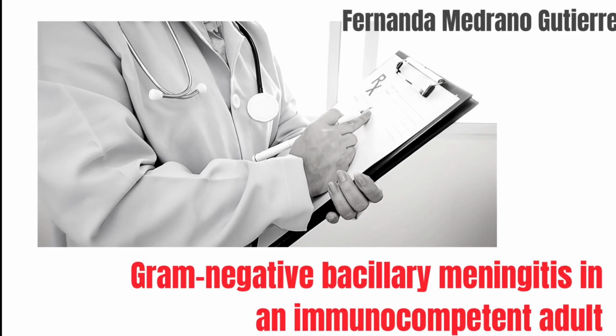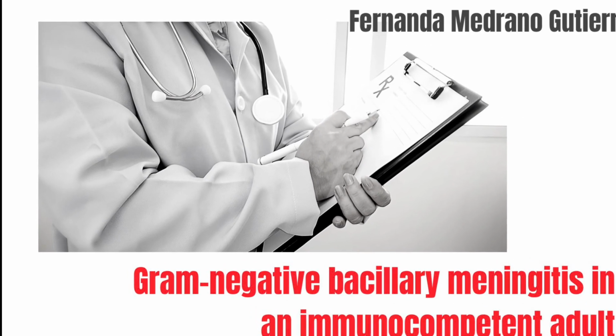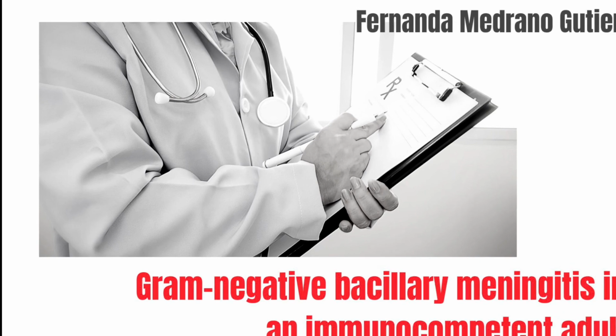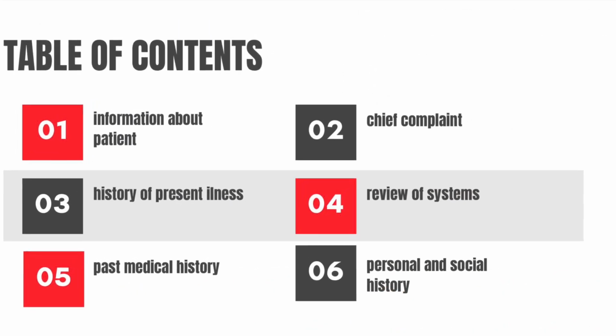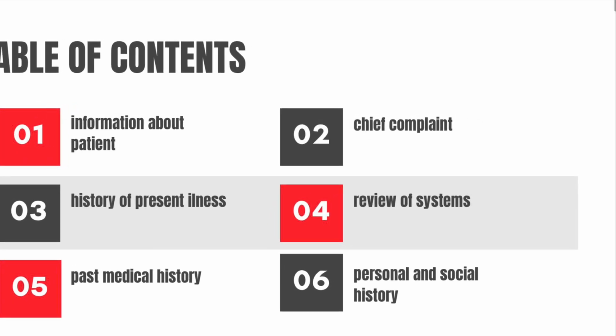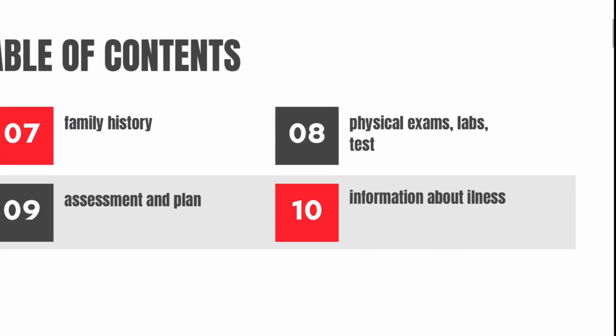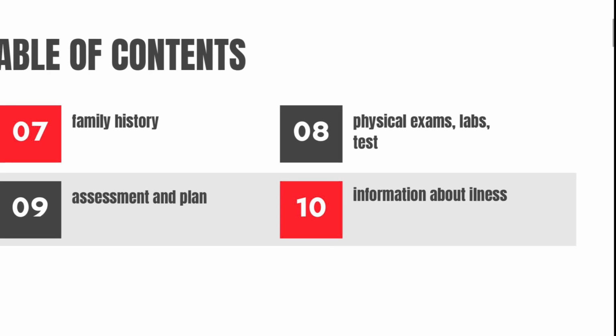Today we're going to talk about gram-negative bacillary meningitis in an immunocompetent adult. Some of the things we're going to review is information about the patient, the illness, the chief complaint, family history, and other aspects.